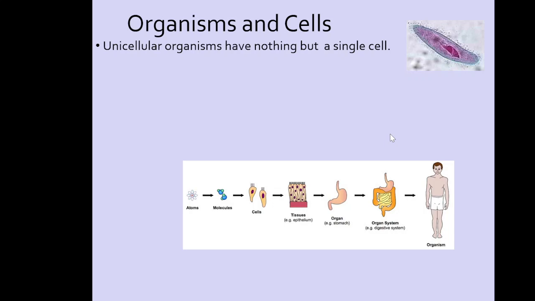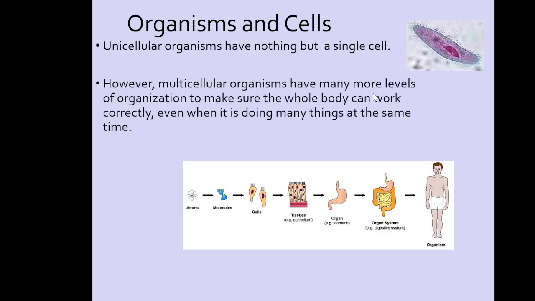So unicellular organisms, the ones that just have one cell, have nothing but a single cell all by itself. However, multicellular organisms have many more levels, as you can see here, of organization to make sure the whole body, here, us, can work correctly, even when it is doing many things at the same time. We just talked about atoms and elements that are in our body. Those are all atoms, and they combine to make those macromolecules. And now we're going to talk about cells. When we begin, we just said we have unicellular and multicellular. Then we get to tissues, organs, and organ systems, and then the organism.